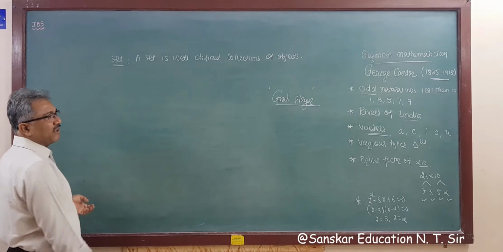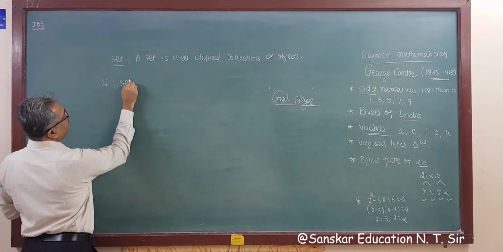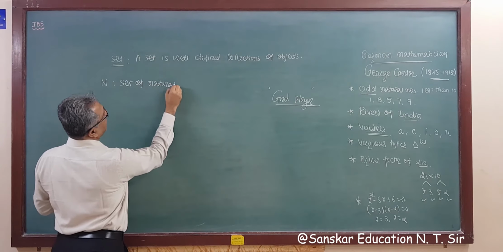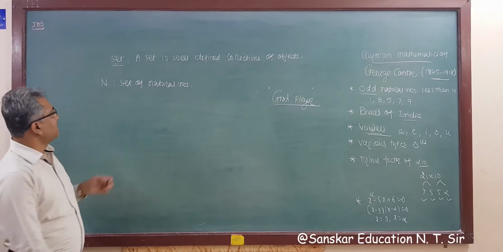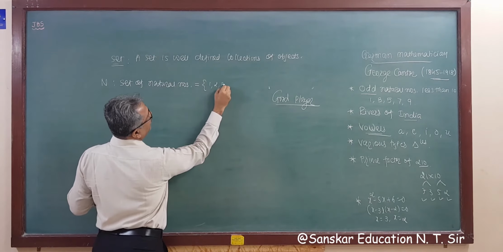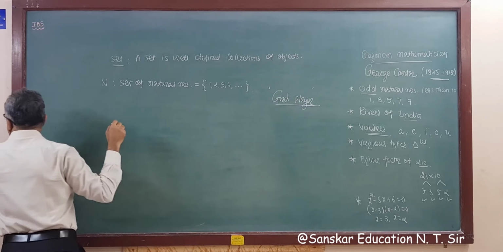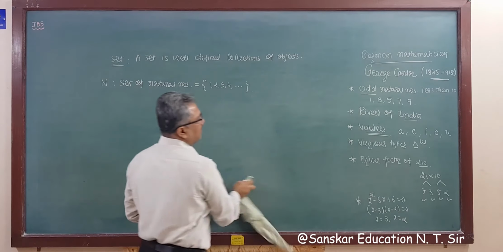So first, the set of natural numbers, that is N. The set of all natural numbers, that is N, includes 1, 2, 3, 4, etc., right? So this is the set of natural numbers.